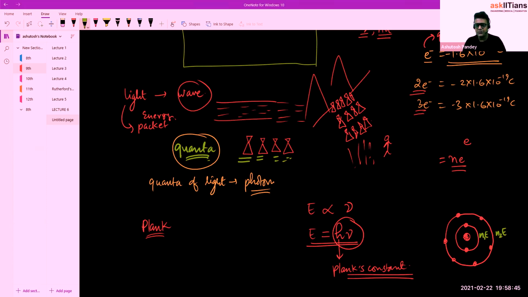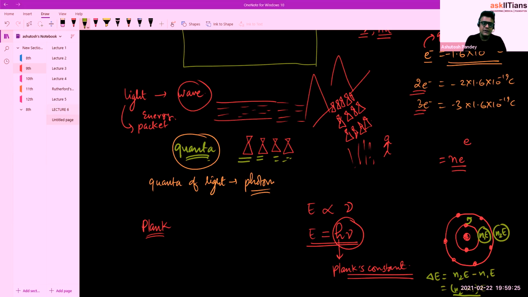When an electron is going to make a jump from lower energy to higher energy, how much energy do we need to supply? Delta E will be equal to the final energy N2E minus the initial energy N1E, so (N2 minus N1)E. This is a fixed energy which, if we supply, then this electron is going to make a jump to the higher energy level. That's why N1E and N2E are discrete, specific values.